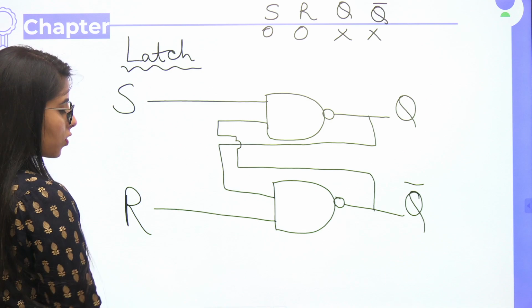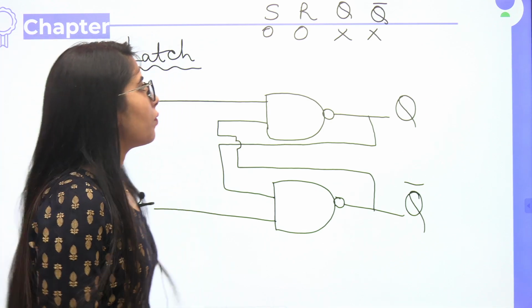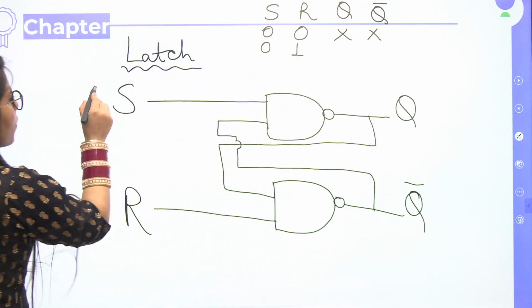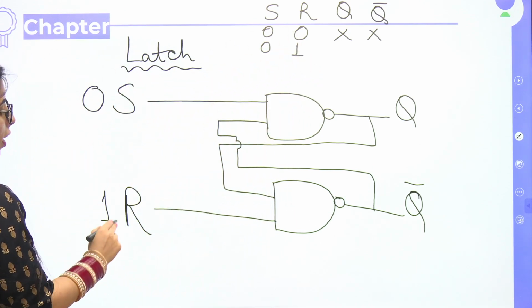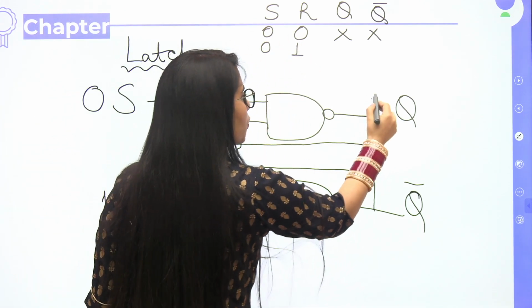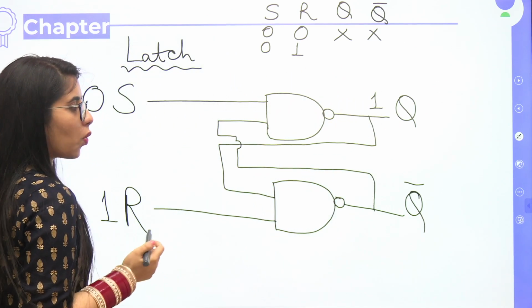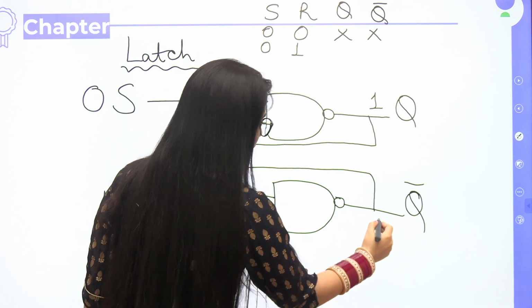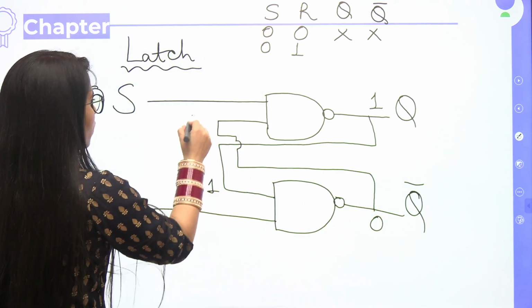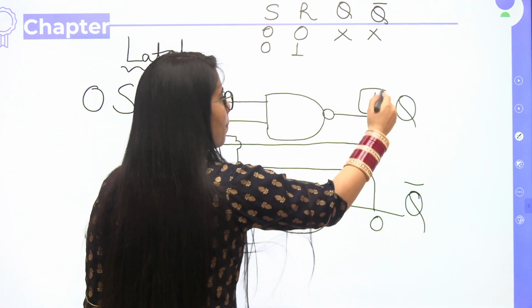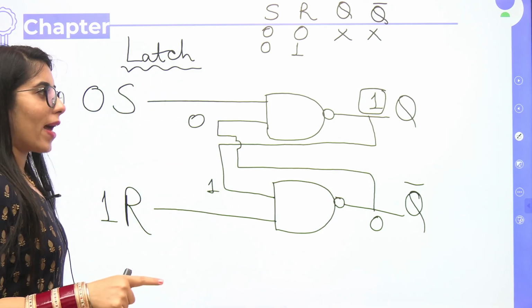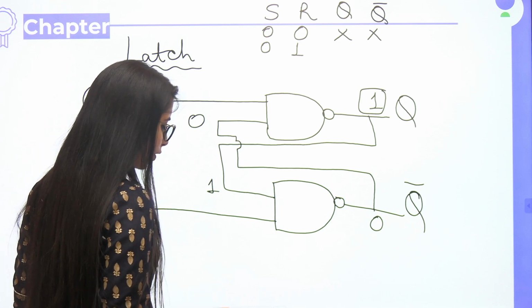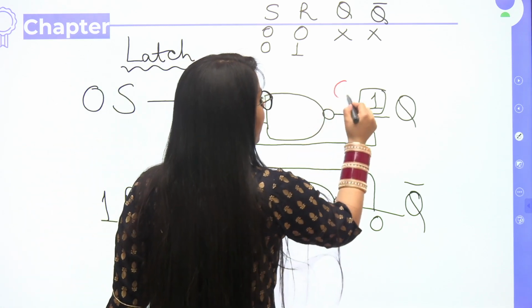If I'm going to talk about the next thing here, that will be the other possibility I have to take. Let's say S is 0, R is 1. If I'm taking S 0 and R 1, I will again be assuming the value of Q. Let's say I'm taking it 1. When it is 1, 1 dot 1 and its complement will give you 0, and the complement of 0 is giving you 1. Means it's giving you the same value back, which you have assumed there. But just for a little more clarification, I need to consider the other value.